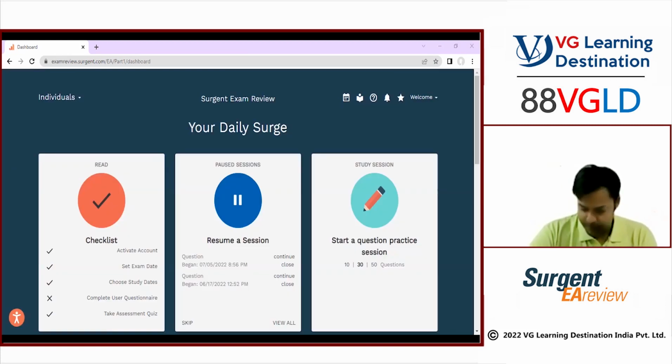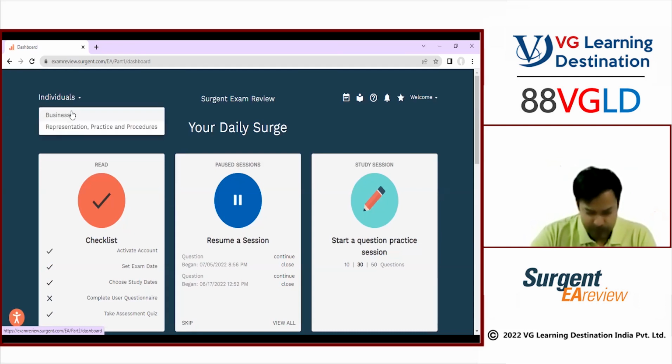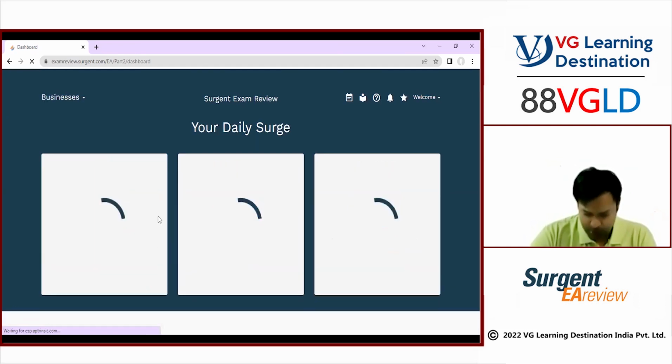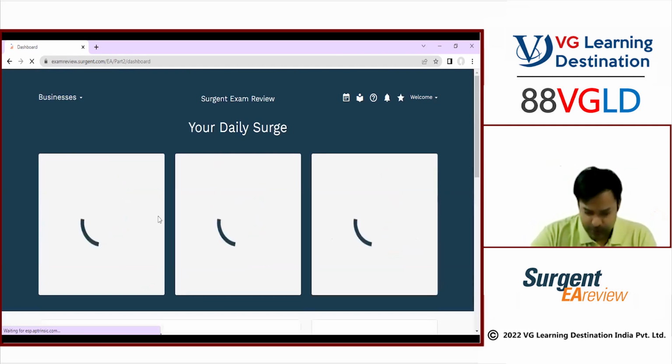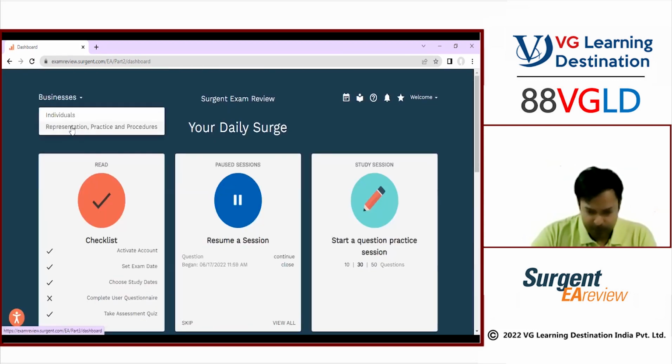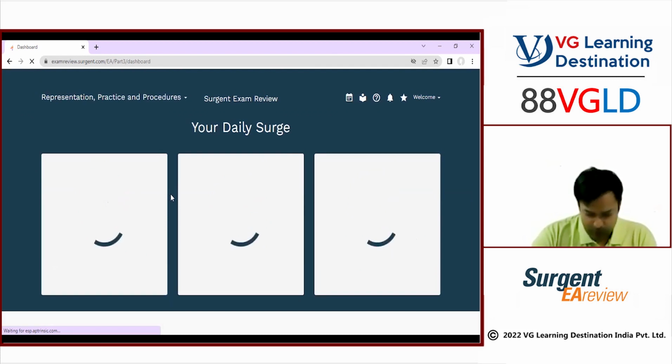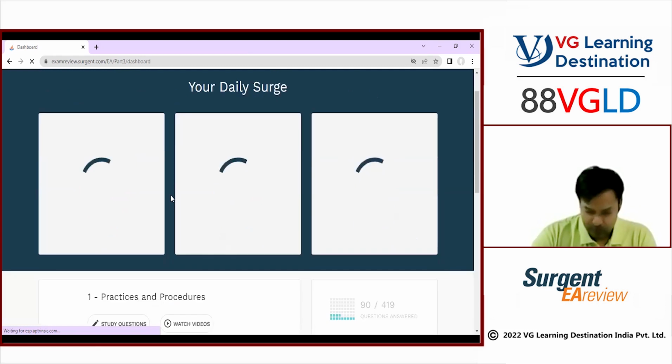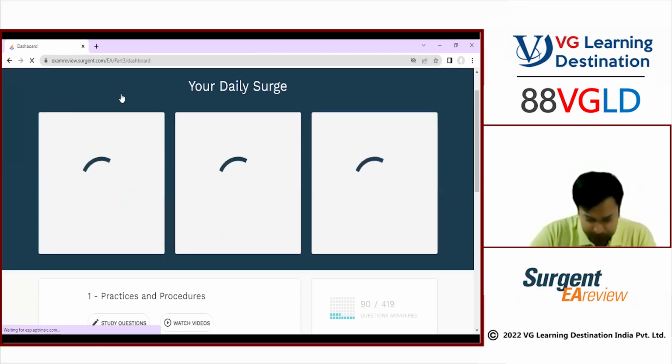Okay. Now, these are the 3 parts: individual, business, representation. Right now, individual is selected. If I change to business, my dashboard is going to change. Now all the questions of the business will come. Now if I change to representation, all the questions of the representation will arrive. Okay, so that's how we are going to navigate.